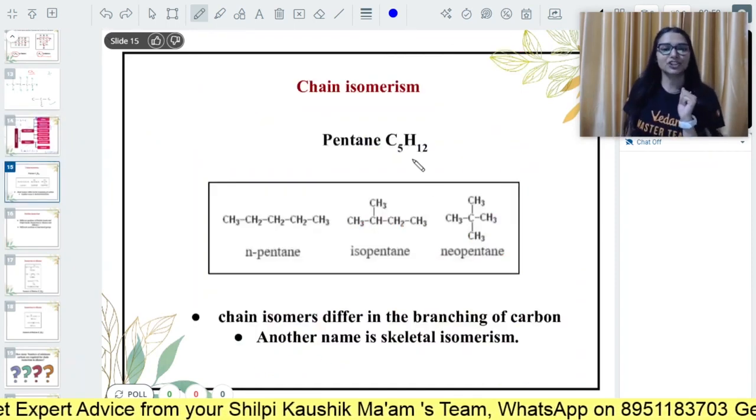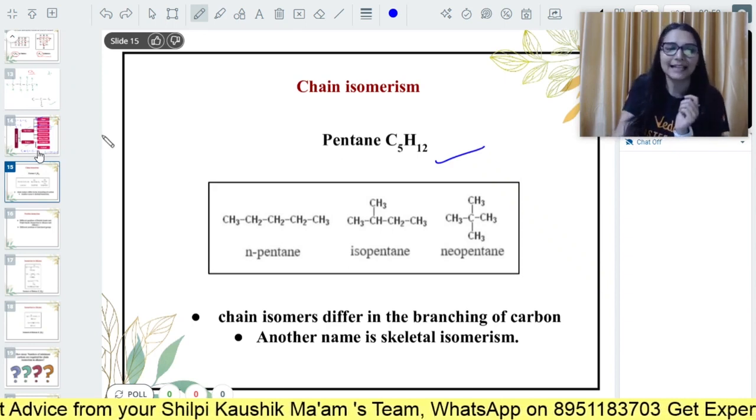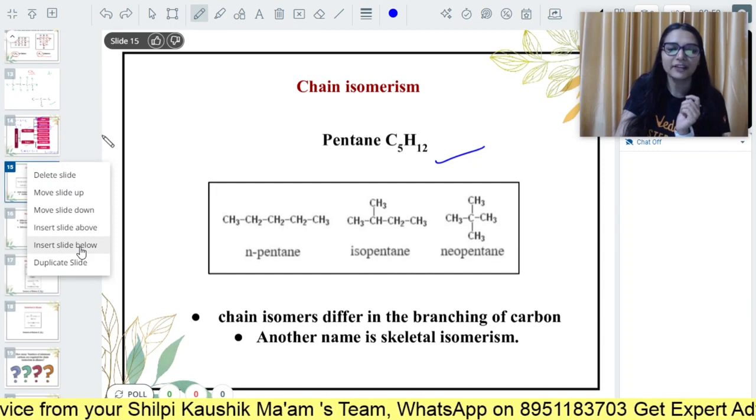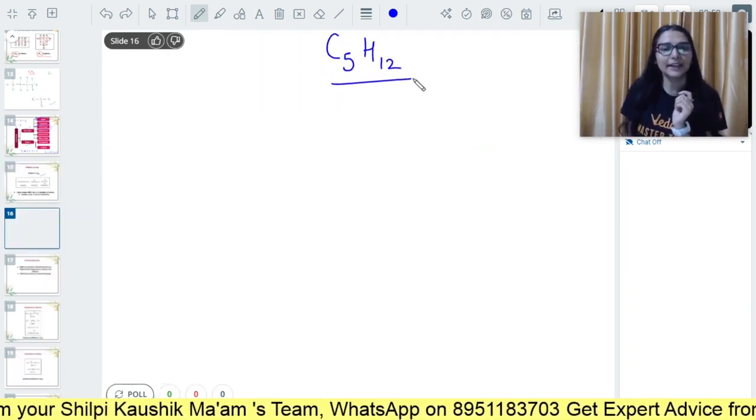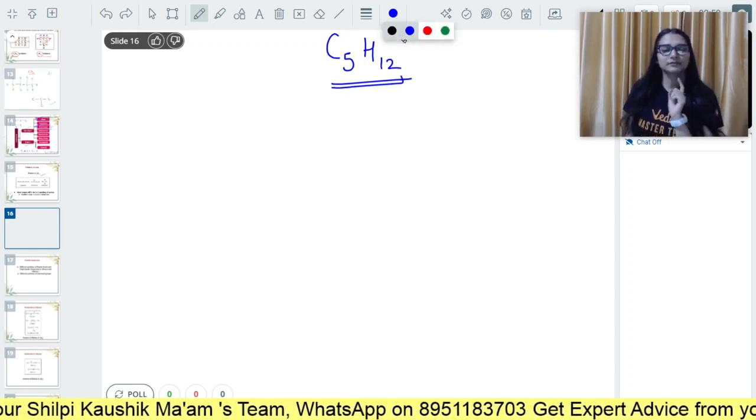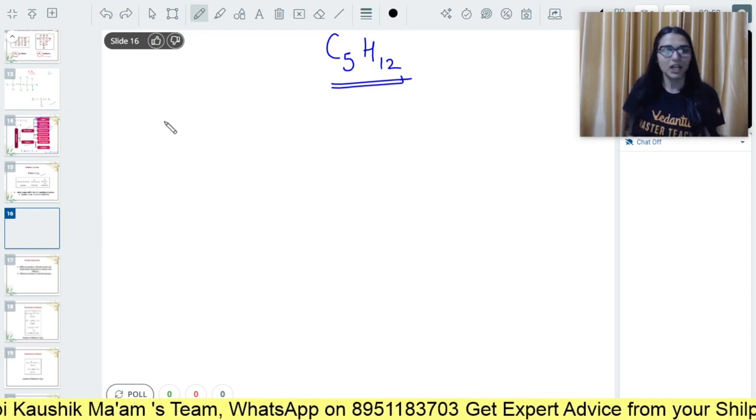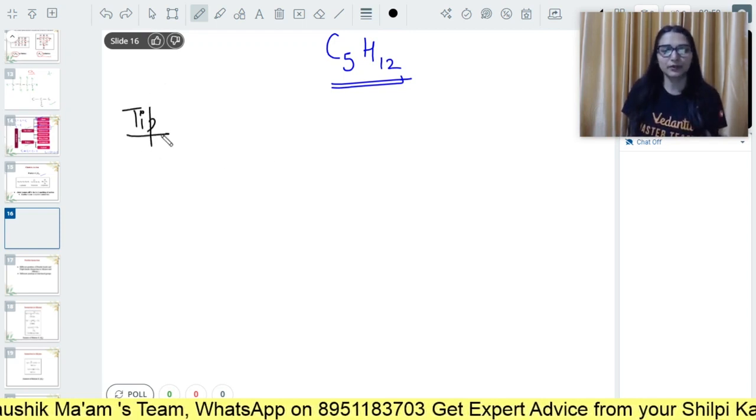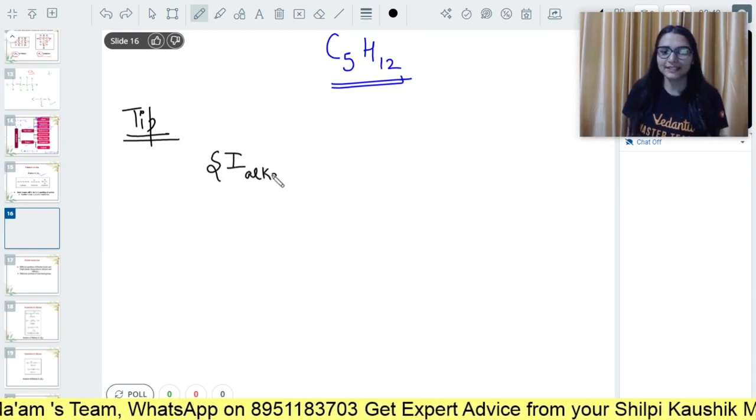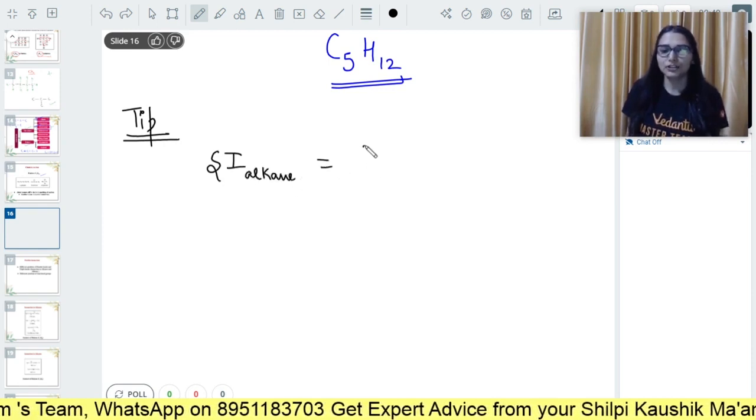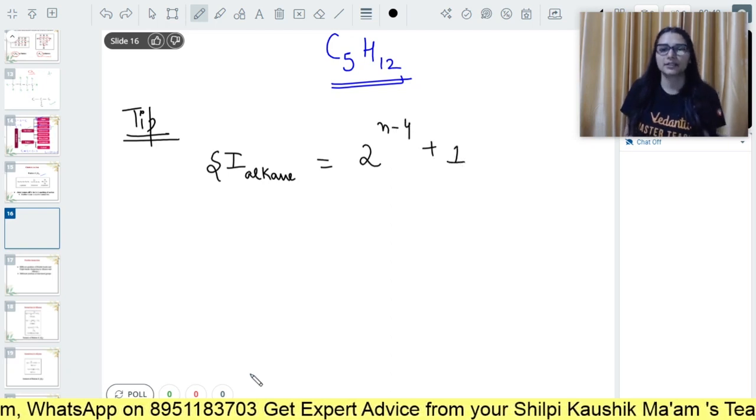Let us see chain isomerism. Let us see for pentane. In pentane you can see clearly there are 5 carbon atoms and 12 hydrogens. Let's say it comes in your exam: draw the structural isomers of pentane. So here is a simple tip. You can find the structural isomers of alkanes using the formula 2 raised to power n minus 4 plus 1.